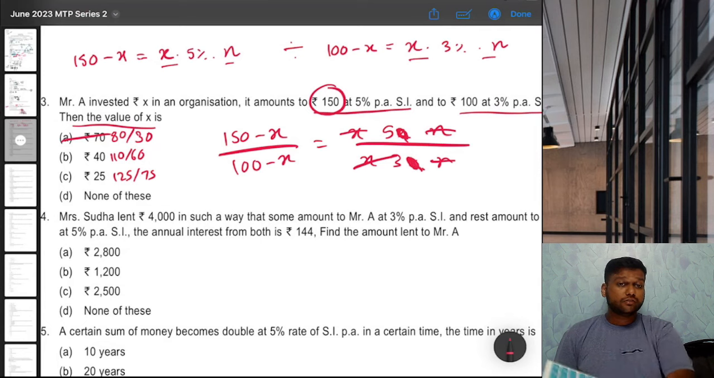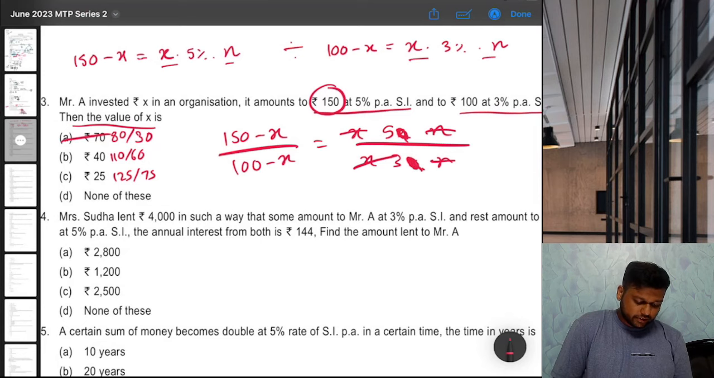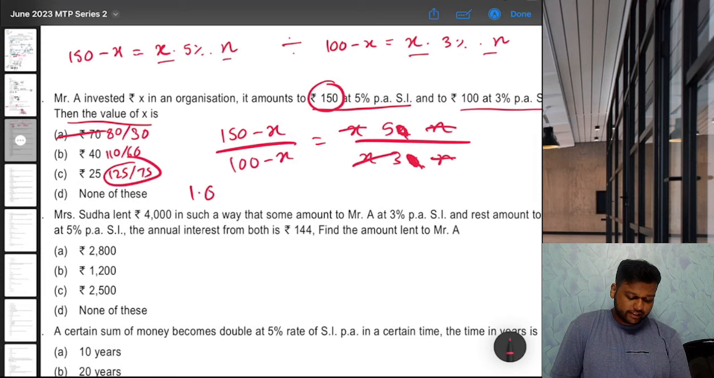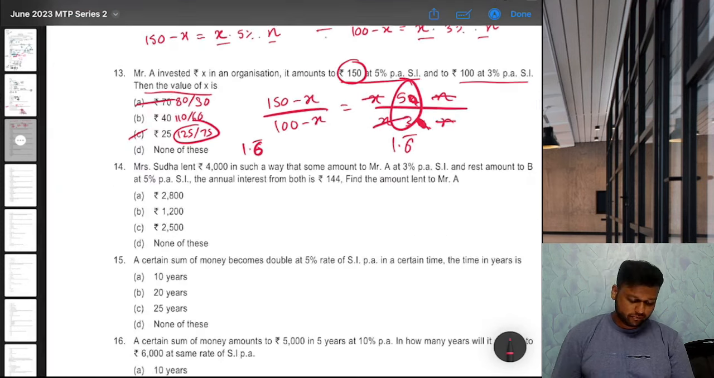Can you reduce it? Okay, one more thing. If you don't want to reduce a ratio, what you can do is just divide it. 125 by 75, that is 1.6 recurring. Okay, and also divide this 5 by 3, that is also 1.6 recurring. That is matching, that means this is our answer C. Okay, so you don't need to reduce the ratio every time.